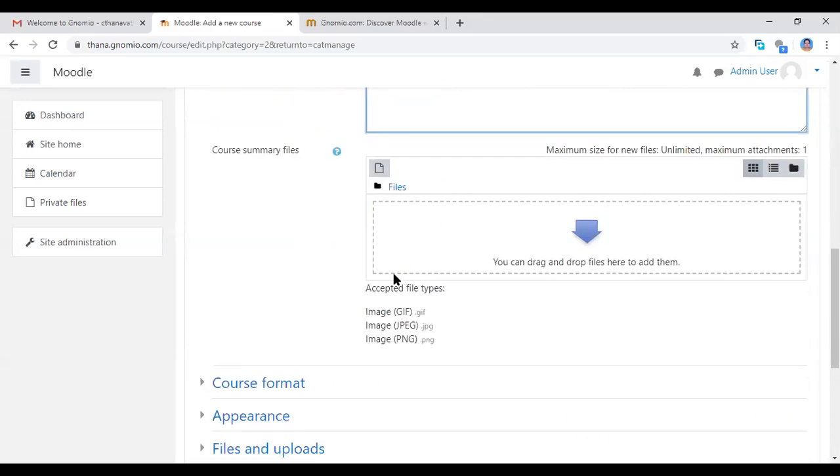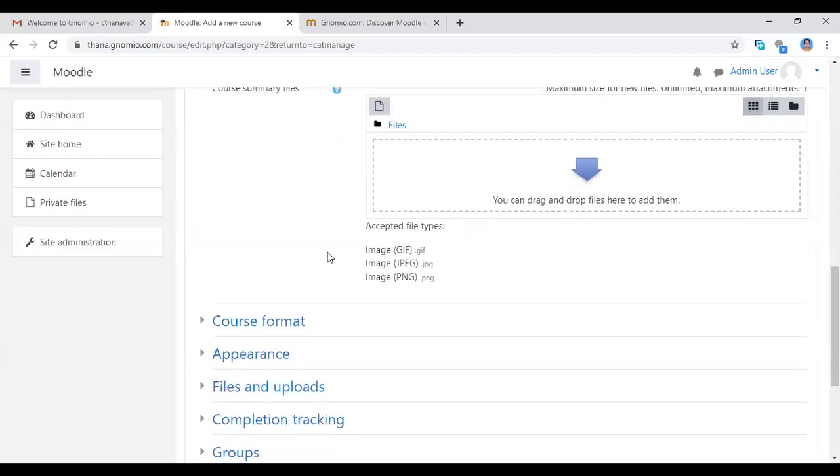Then if you want to add files, see here the maximum size for new files is unlimited. Maximum attachment is 1, so you can attach only 1 file. Now if you click here, you can create new files also. The accepted file formats are JPG, GIF and PNG only, not Word and PDF.